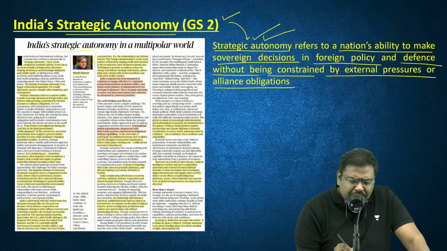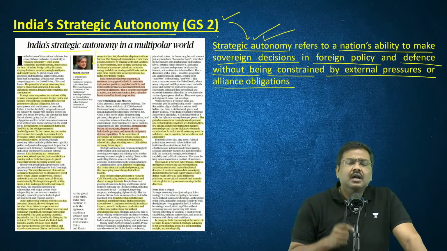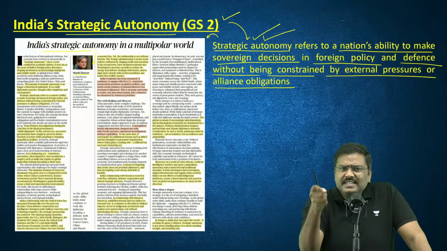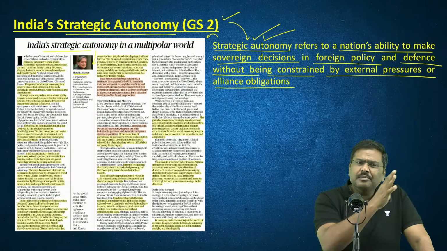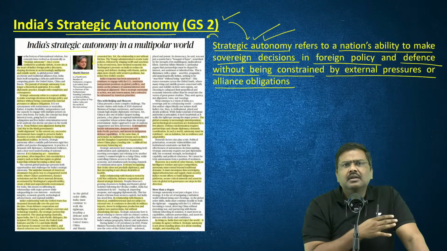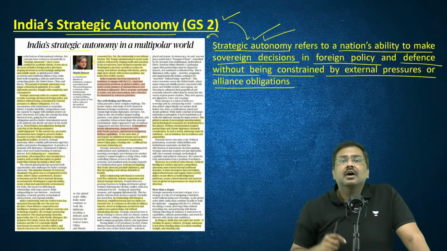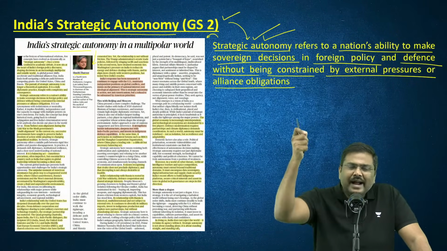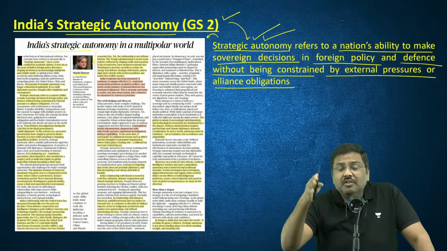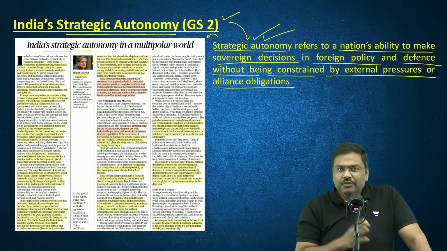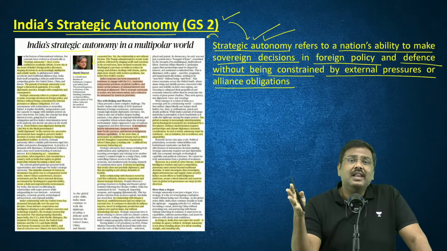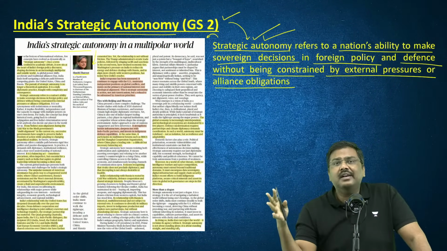Now, what are the examples that have been provided in this article to prove the point that yes, India has shifted from the concept of non-alignment, which was one of the pillars of our foreign relations at the time of independence, to the concept of multi-alignment? From non-alignment to multi-alignment. How can we say we have shifted like this?